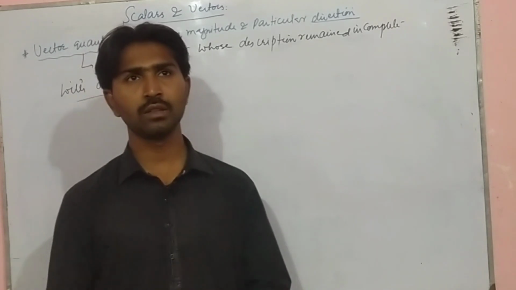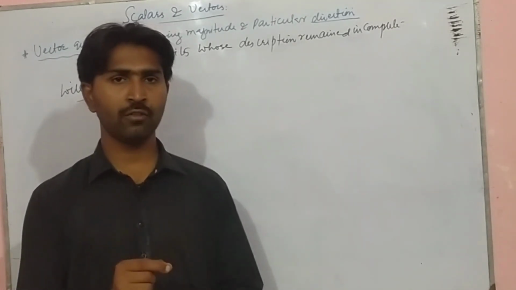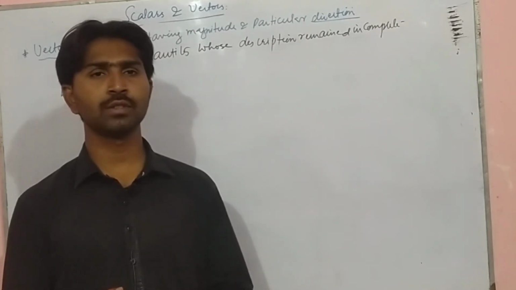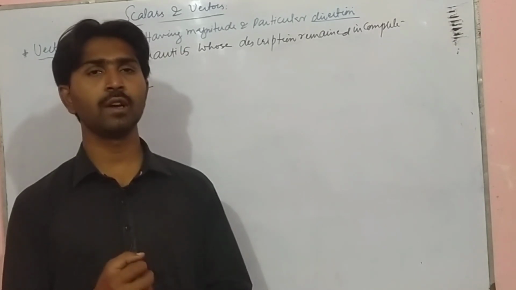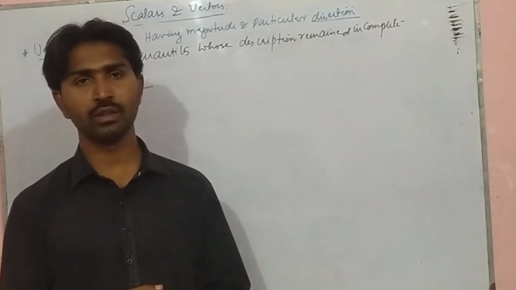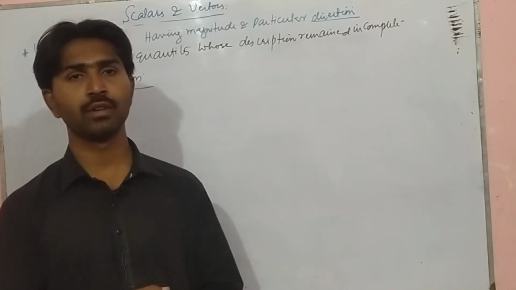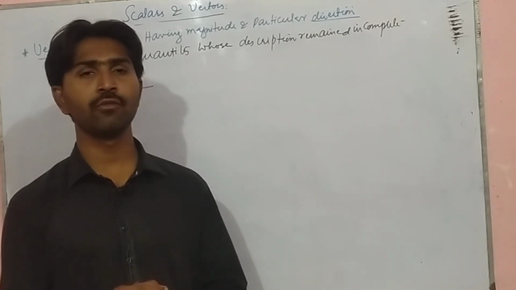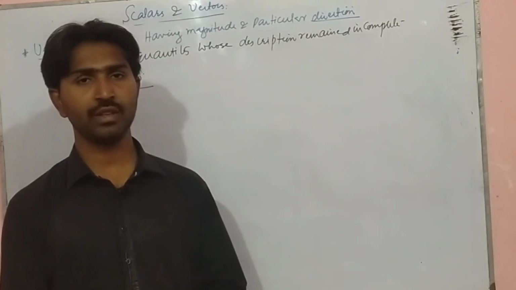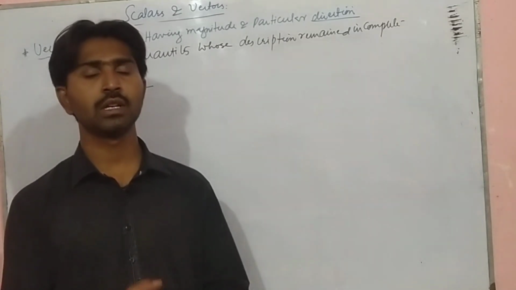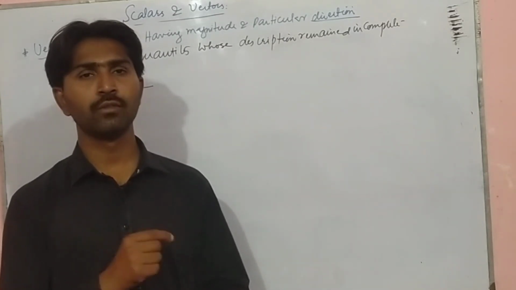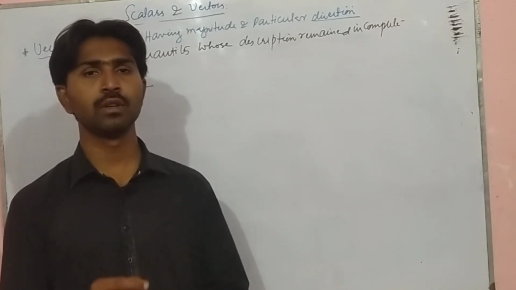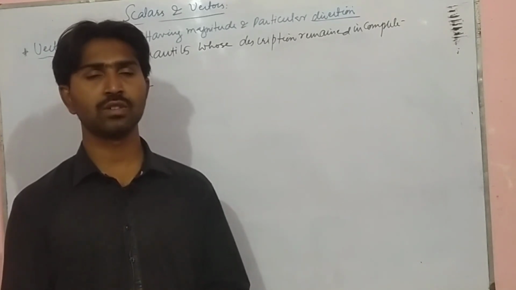Let's say another one. If a car is moving with 5 km per hour, it is incomplete information, because we don't know in which direction it is moving. If we are dealing with vectors, and we say a car is moving 5 km per hour towards east, then it will be complete information. So vectors are those quantities whose description is completed by the direction.